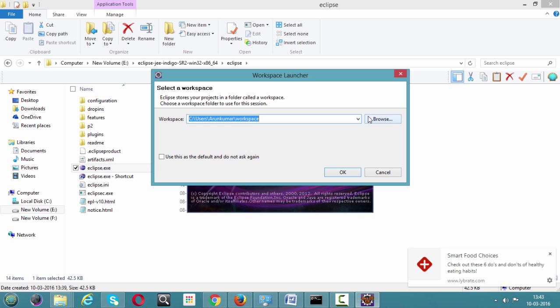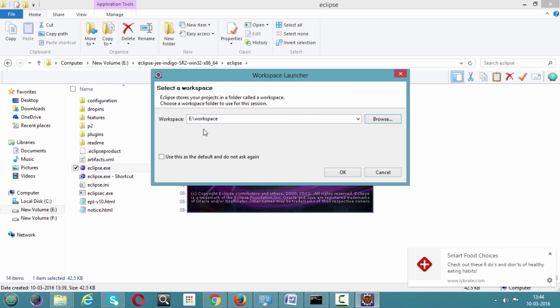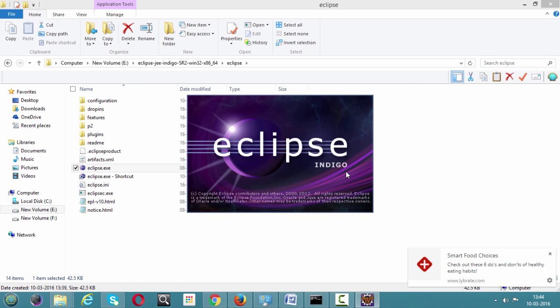It's asking for the workspace. You can browse it. If you want, you can give a new workspace. If you don't want to save it in C drive, you can go ahead and save it in some other drive. So make a new folder in E drive called workspace. If you want to go ahead with the default, you can go ahead. No worries. Just for ease of access, I have stored it in the E drive workspace. You can give any folder name, not a problem, and you can store it wherever you feel comfortable.